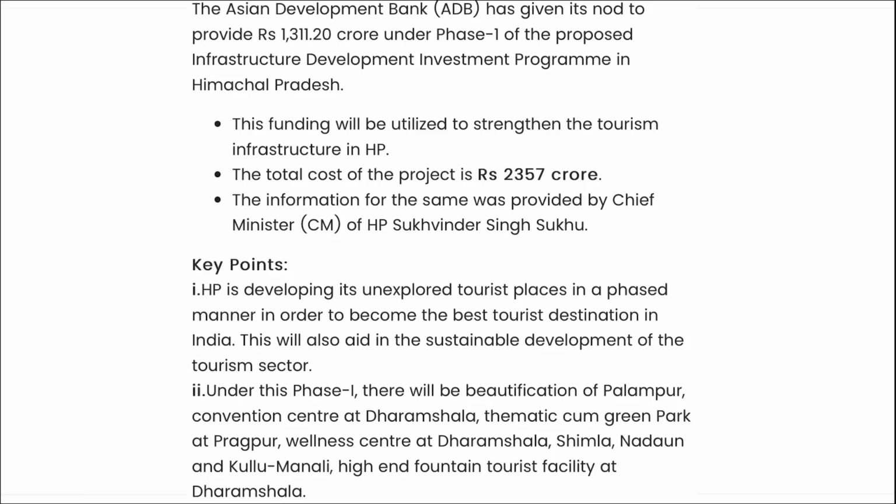Next, you can see it was 1311.2 crore rupees that will be given under phase 1 for infrastructure development for tourism in Himachal Pradesh.